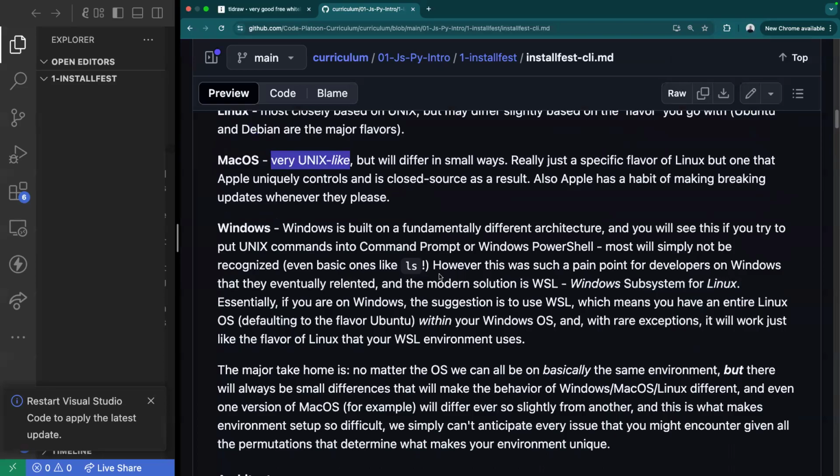So to accommodate that and to make sure that everyone here in this classroom has pretty much the same environment, what we're going to do is have Windows users install something called Windows Subsystem for Linux, WSL for short. And what that's essentially going to do is install a mini interpreter inside of your machine so that you can interact with your machine utilizing Linux commands instead of utilizing PowerShell.